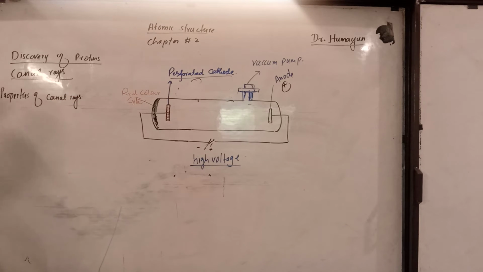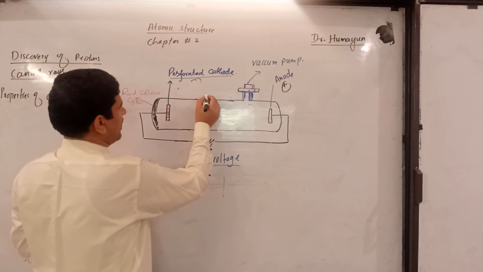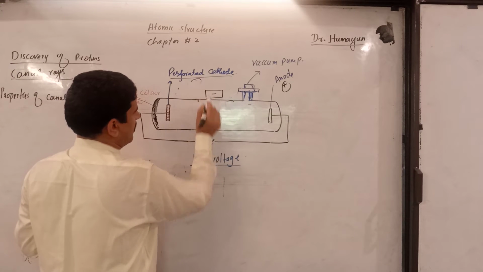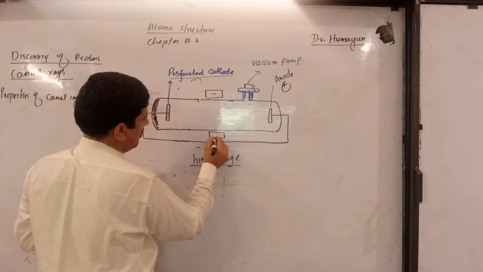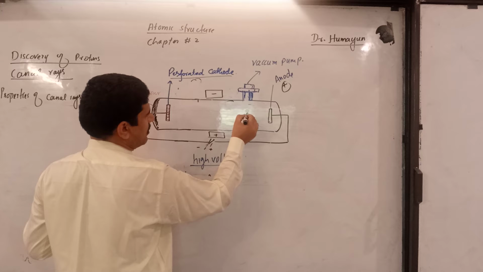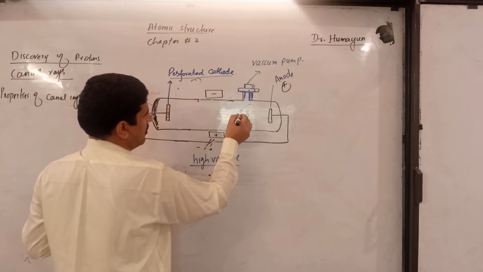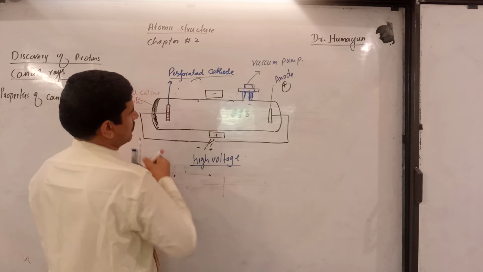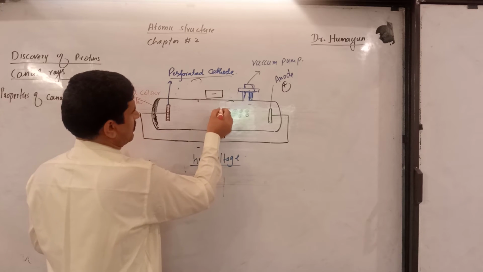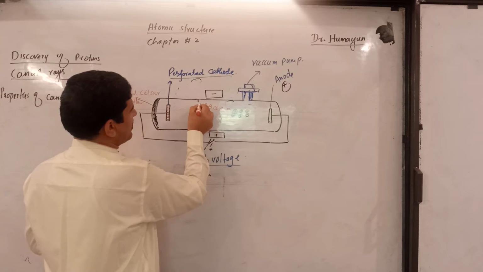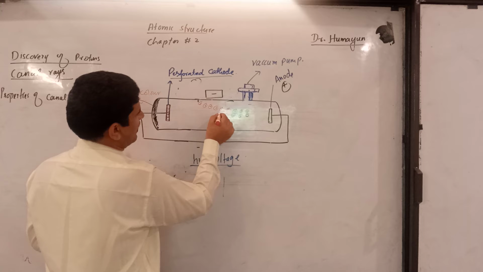Property number 1: when an electric field was applied over here, the positive particles which were produced bend towards the negative charge.